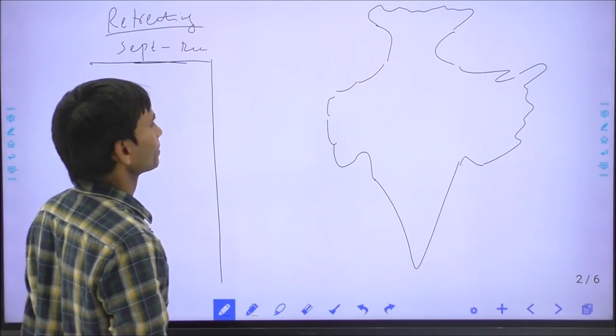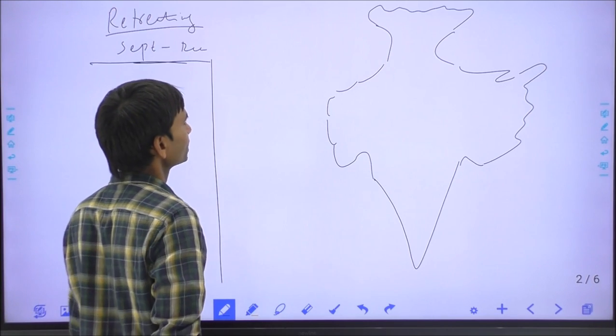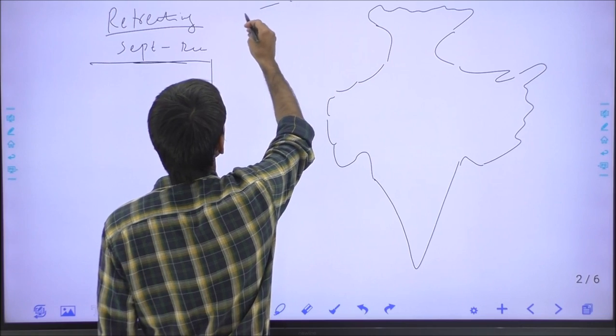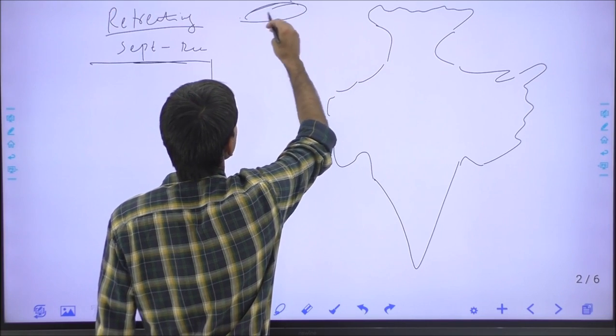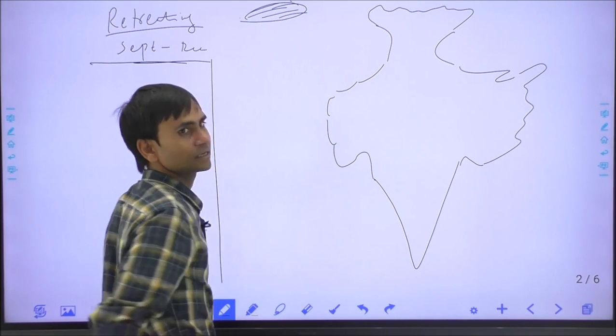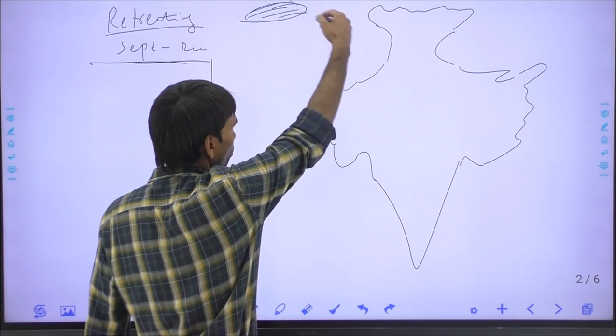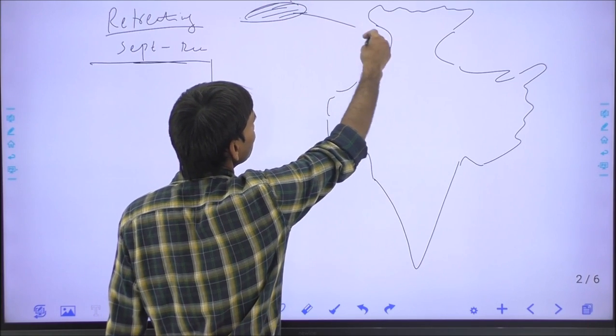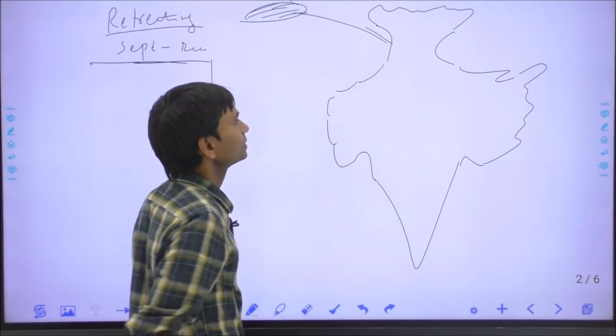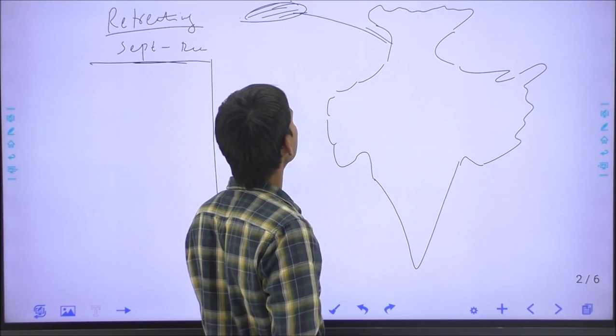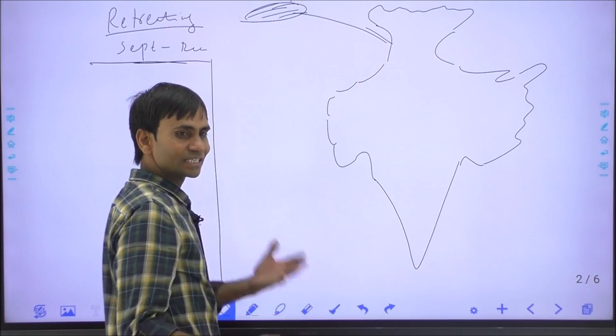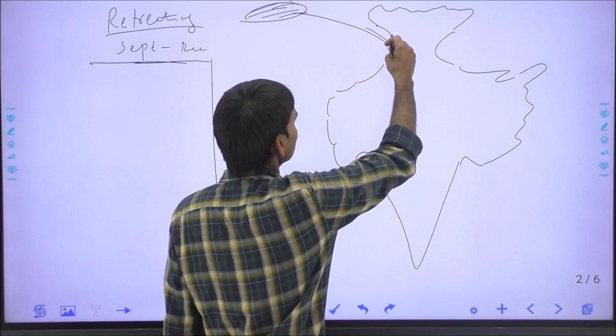At the same time, during December and January, at the Mediterranean Sea, there is an origin of western winds, and these winds blow towards the east, enter into India, and bring rainfall, which is called the westerlies, western winds.